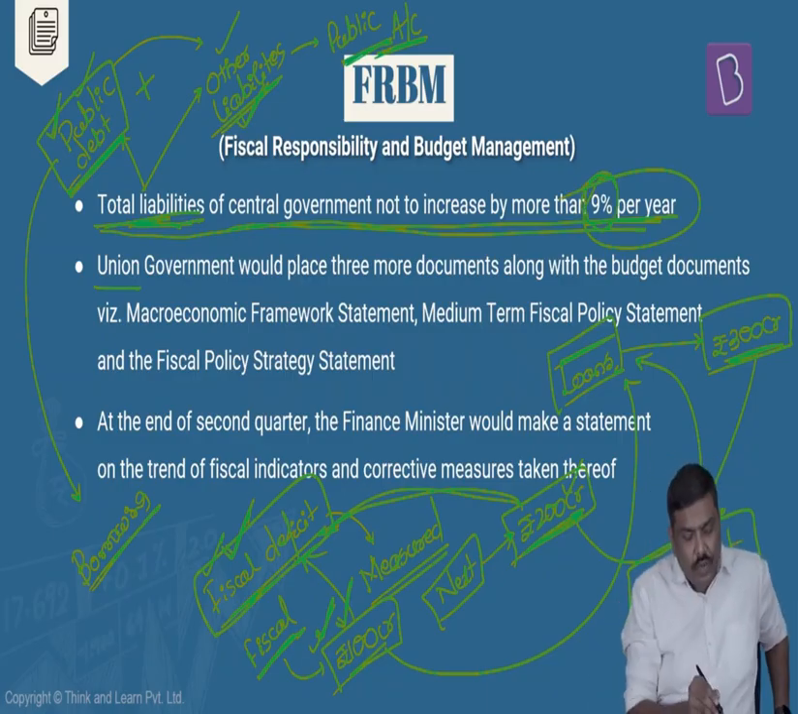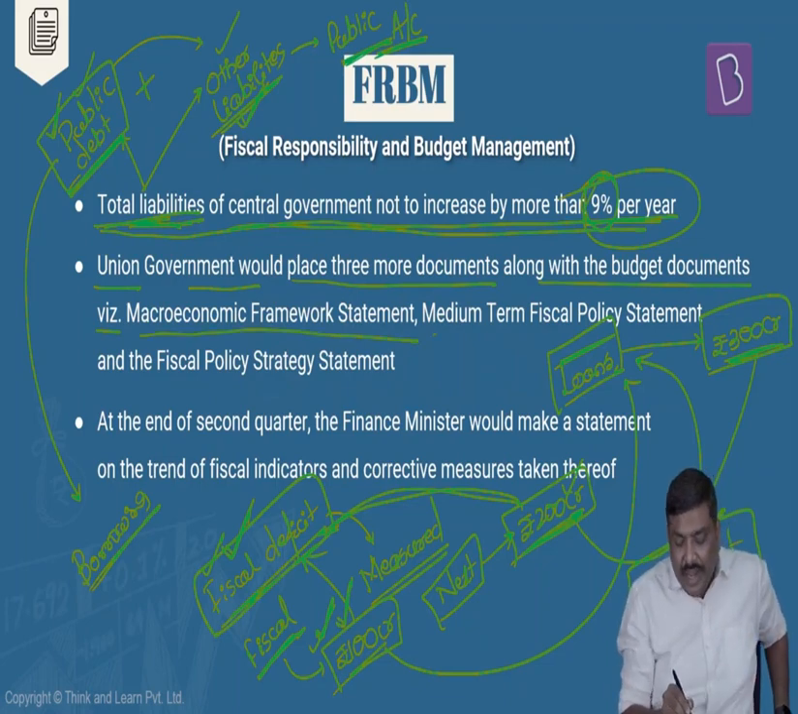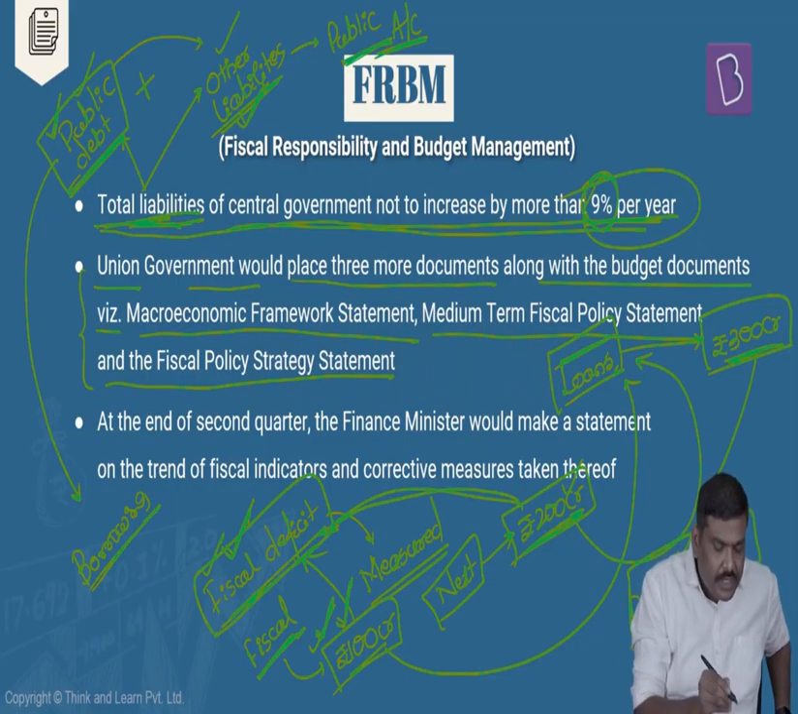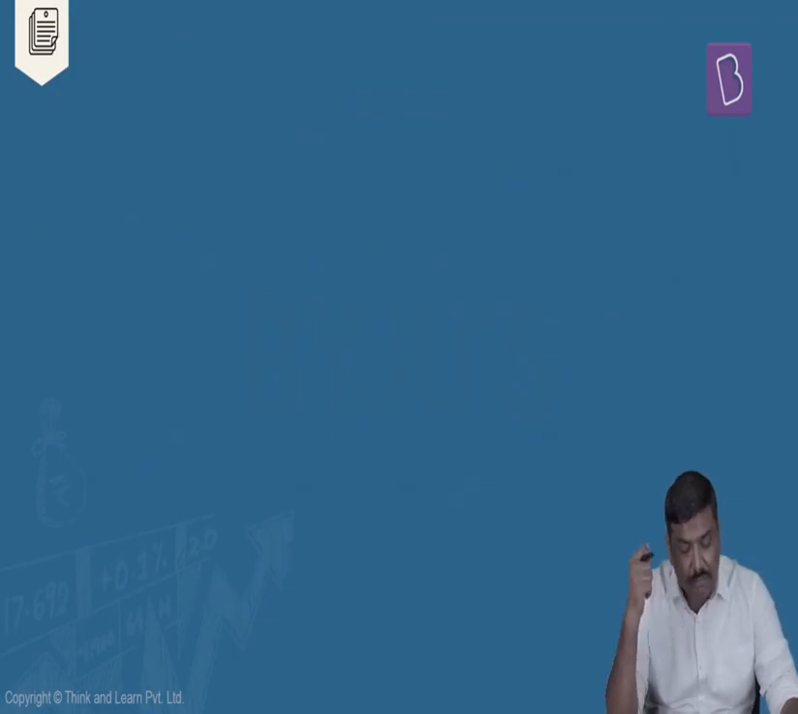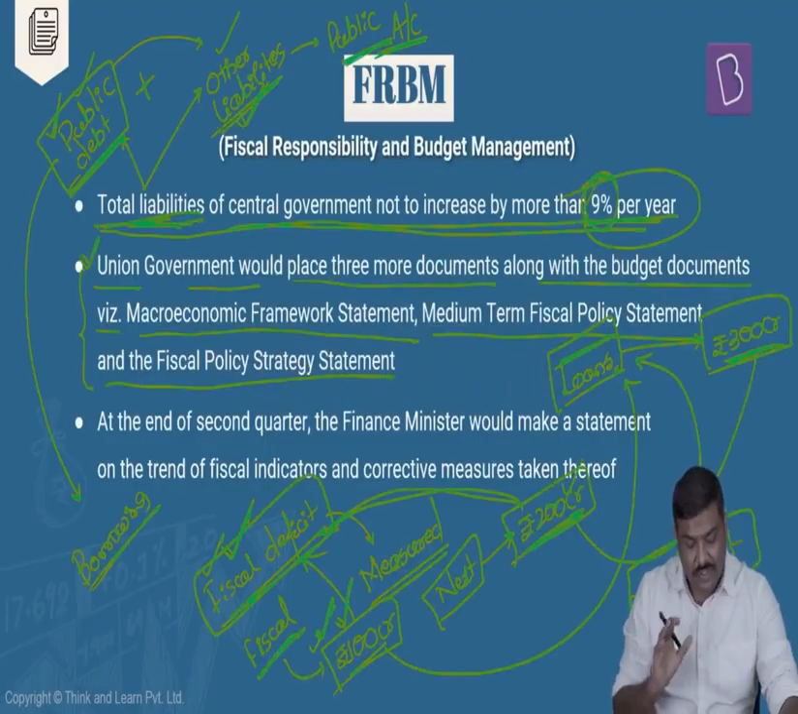Next, annually, the government of India would place 3 more documents along with the budget documents, and these 3 documents are referred to as the macroeconomic framework statement, medium-term fiscal policy statement, and fiscal policy strategy statement. Okay? These are the 3 documents which the government of India has to submit in the parliament along with the budget documents. Now, what is the meaning of all of these 3 documents?